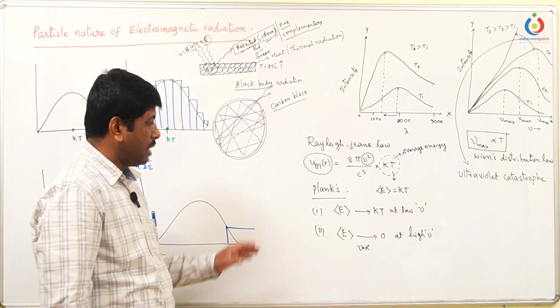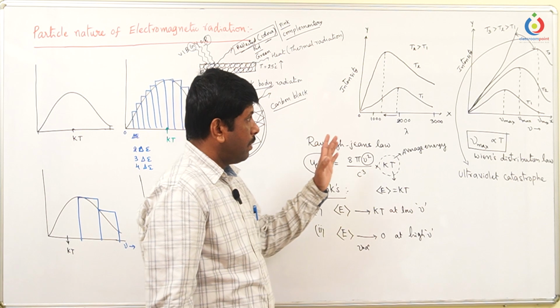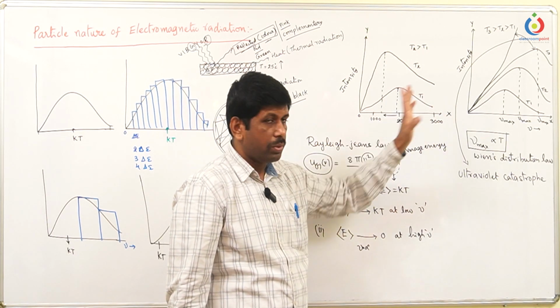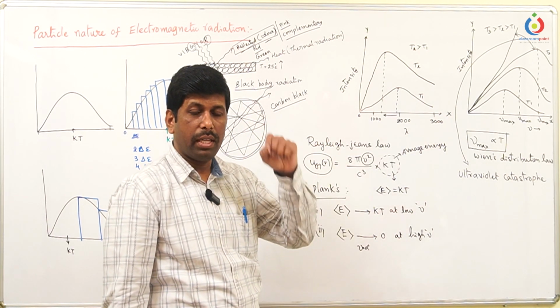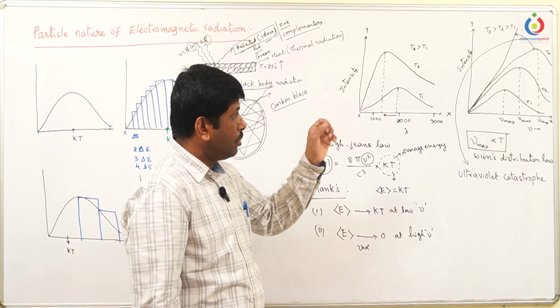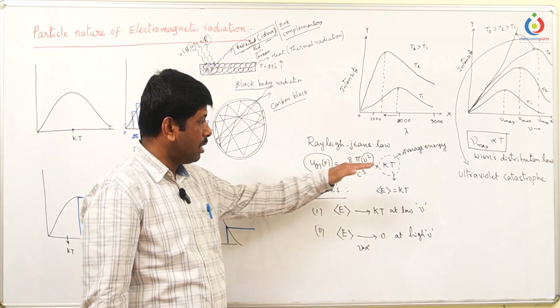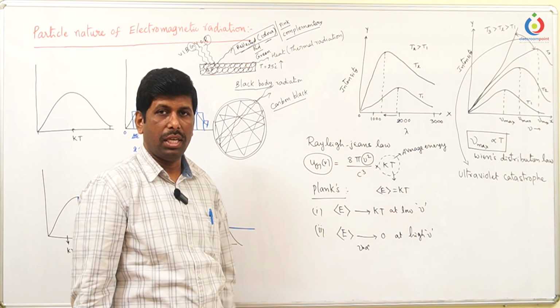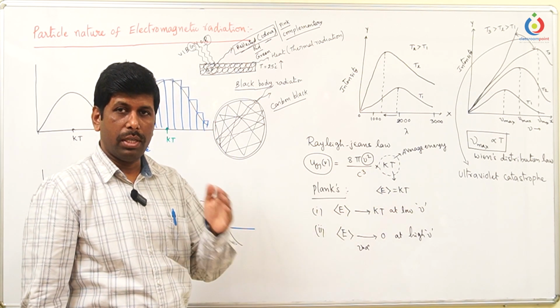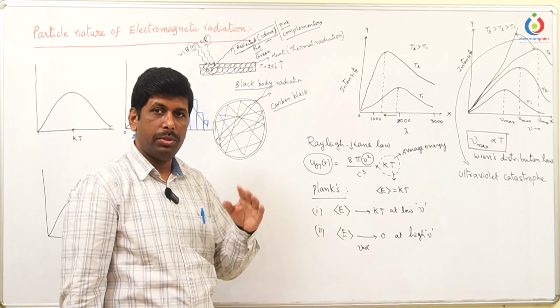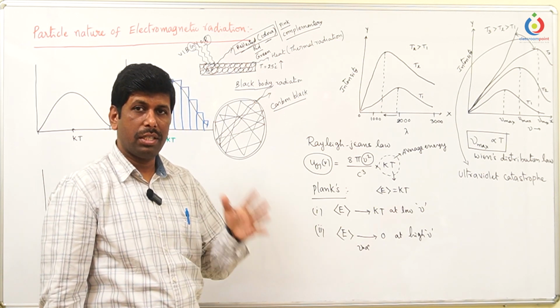So what Planck said was, only to get these types of curves he proposed the law. To get these curves, we should not consider energy transmission in a continuous manner. We have to consider the release or absorption of energy only in a discrete manner.